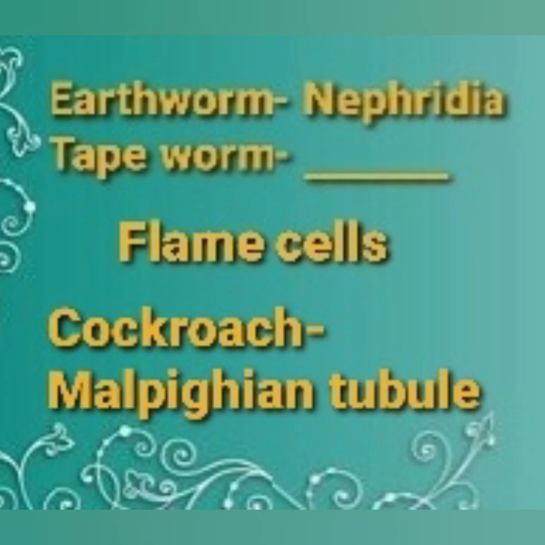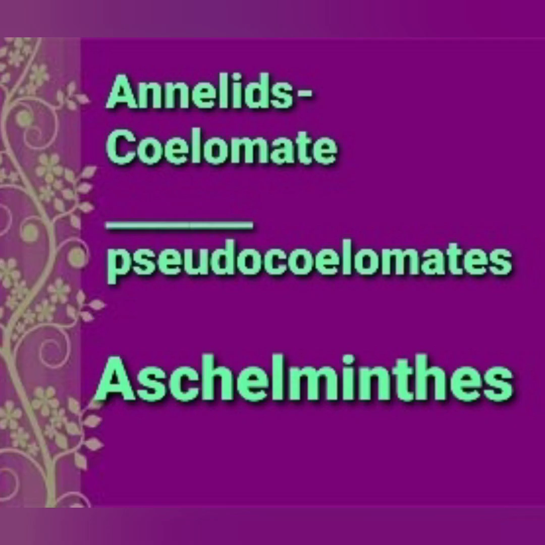Now, earthworm, Nephridia is given. Tapeworm dash. The answer is flame cell. So you should find out the relationship between the first two words. That is, the excretory organ of earthworm is given. So accordingly, you should complete the remaining answers also. If the question is cockroach, you should write Malpighian tubule as your answer.